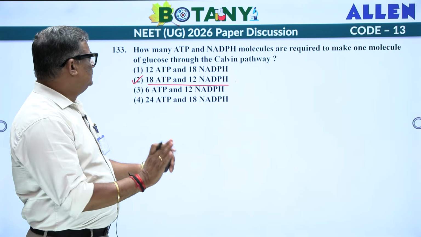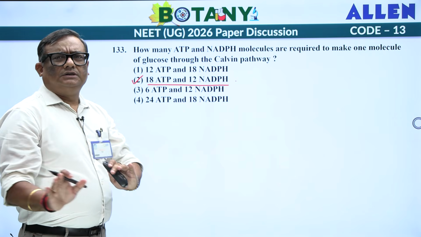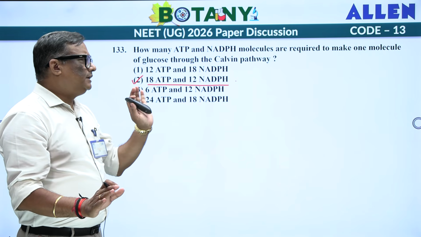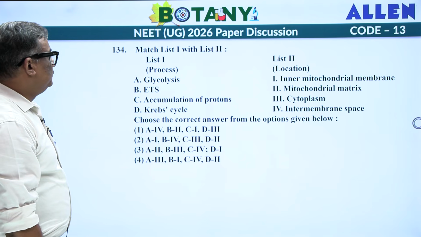Straightforward. There is no if and but, there is no other calculation in this. Direct question it is. 134. Now let's check this one.